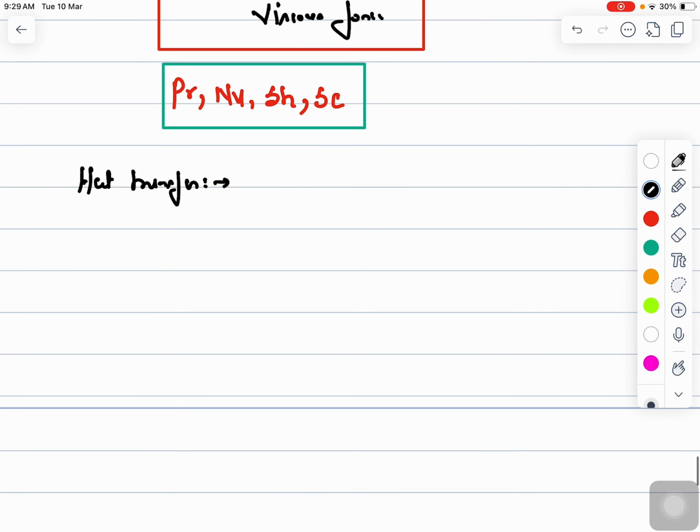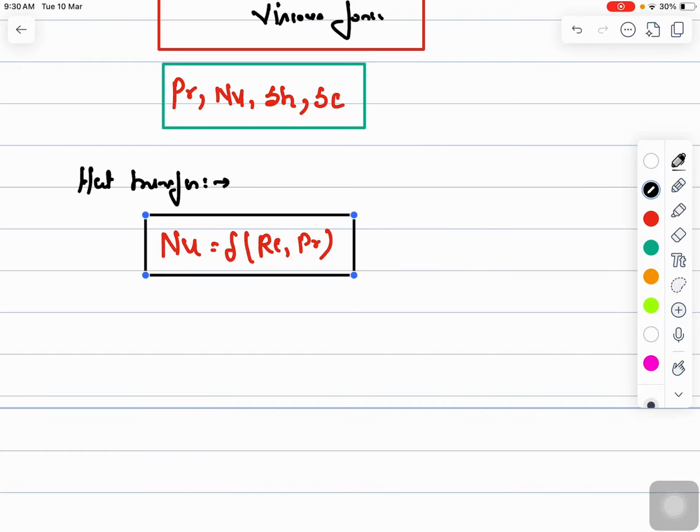In heat transfer, what we observed is that the heat transfer coefficient was a function of 6 parameters, but now we know the Nusselt number. So the Nusselt number will be a function of your Reynolds number and Prandtl number. So now you can see that while varying the Reynolds number and Prandtl number, we can check the effect on the heat transfer coefficient. That means the Nusselt number is a function of Reynolds and Prandtl number. So instead of dealing with 7 variables, we have reduced the problem to 3 dimensionless numbers, right?